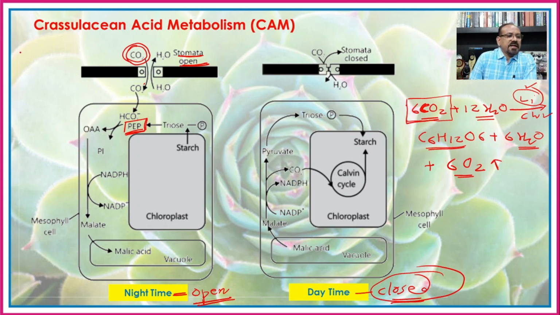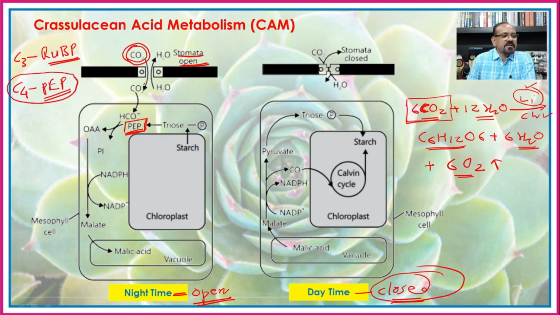Earlier we have seen that in C3 plants there is absorption of the carbon dioxide by ribulose 1,5 biphosphate, and in C4 plants again there was a carbon dioxide acceptor, that is phosphoenol pyruvic acid. So on this basis we can say the CAM plants are much more closer to that of the C4 plants with respect to the carbon dioxide acceptor. After absorption of this carbon dioxide by the phosphoenol pyruvic acid,